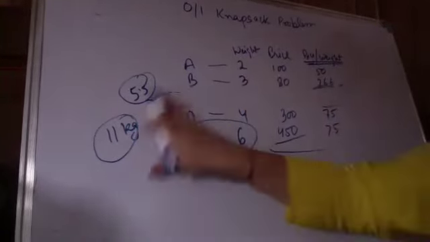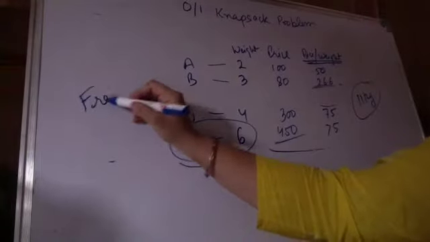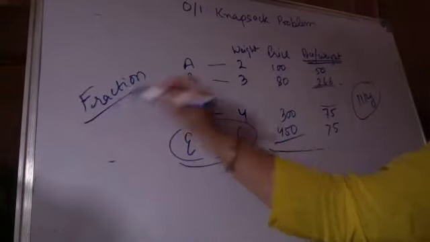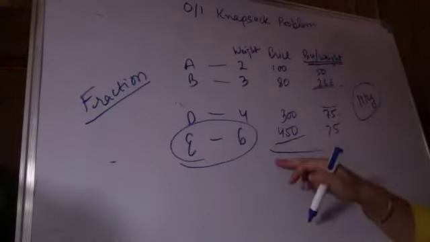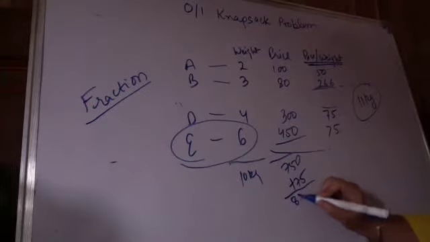Now suppose you can pick fractions. Packet ke fractions bhi you can pick. If you can pick in fraction, what will you do? You will fill the bag with this and this. That is going to cost you 10 kg and 750 rupees. After doing this, you are going to fill with another 1 kg of either this item or this item, adding rupees 75. So the total possible profit in this case will come out to be 825 rupees.